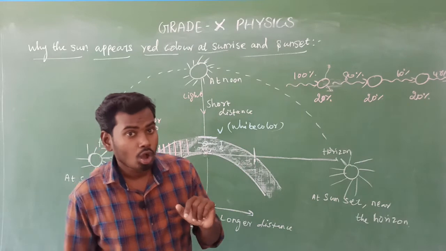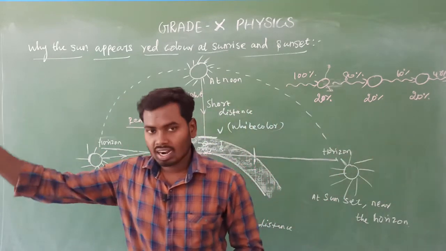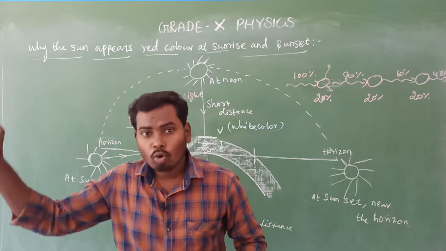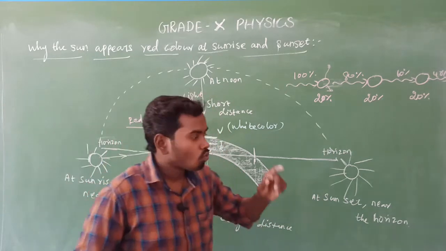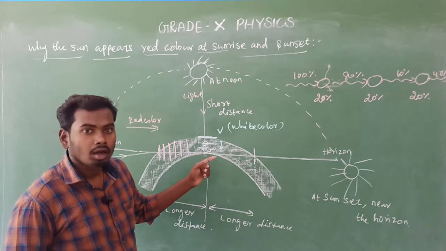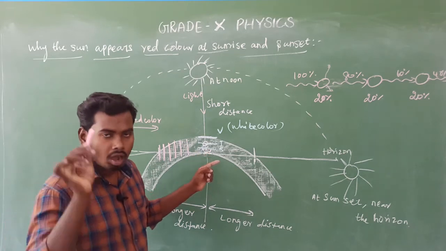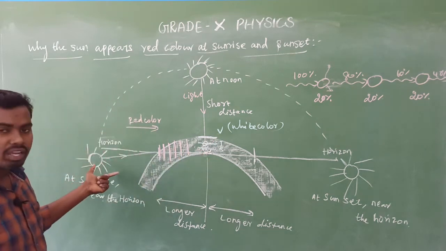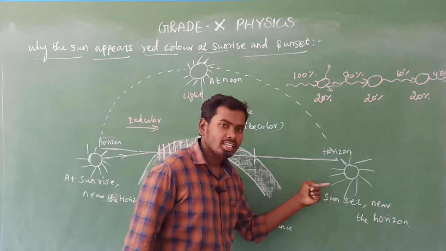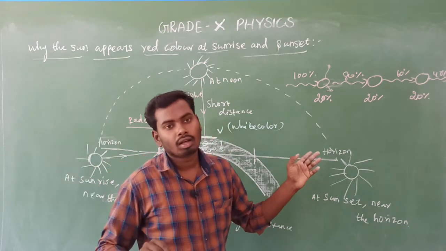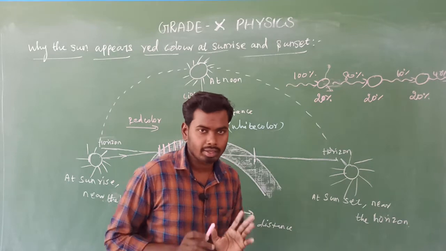Already I said that during sunset and sunrise the sun and the surrounding sky appear red color. So what will be the color that reaches us? Of course red color. Likewise, the sunrise and sunset color will be this. During sunset the color of the sun will be red, obviously, right? Okay, yes. How is it possible?